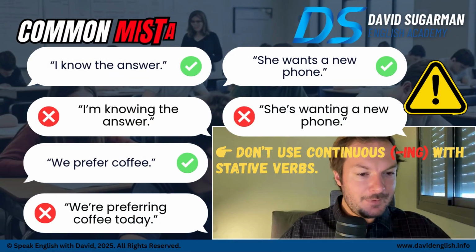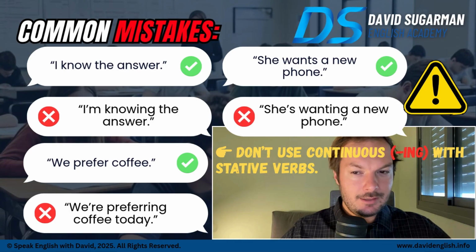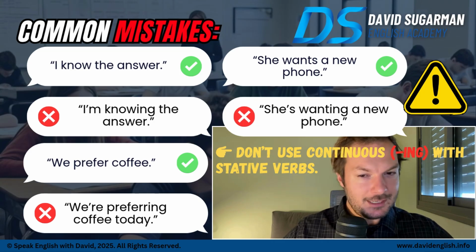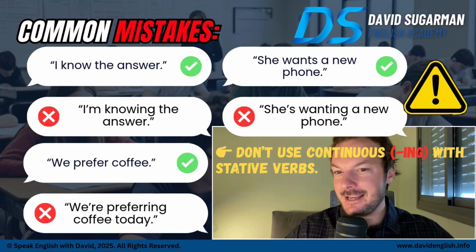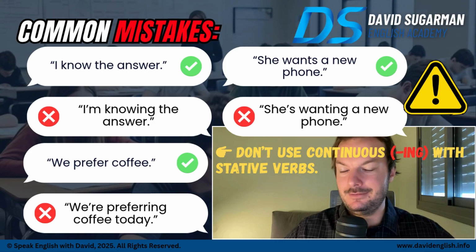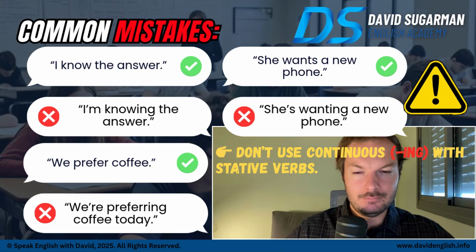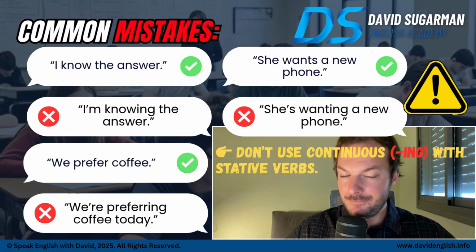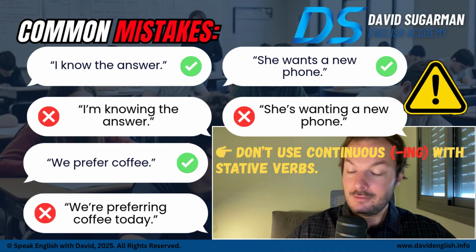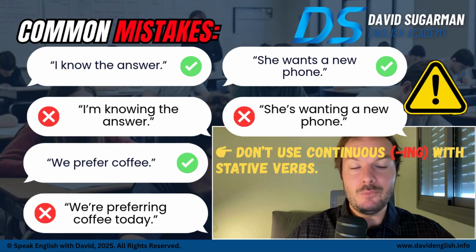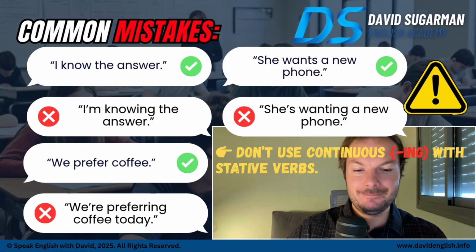So here are some common mistakes. You can say, I know the answer. That's fine. She wants a new phone. That's okay. But you cannot say, I am knowing the answer. You cannot say she's wanting a new phone. We prefer coffee is great. We're preferring coffee today. Don't use continuous ing with stative verbs.